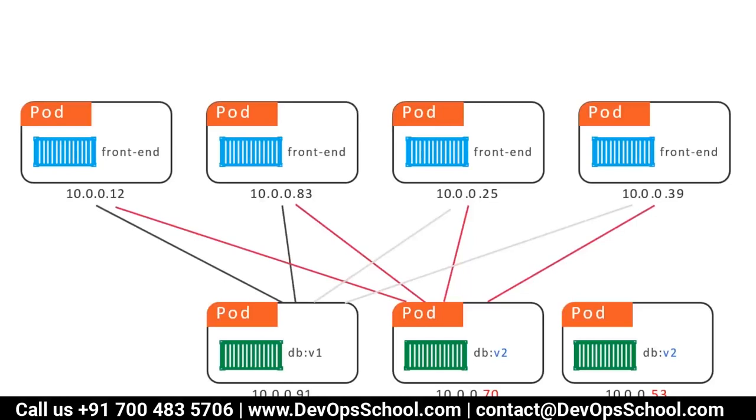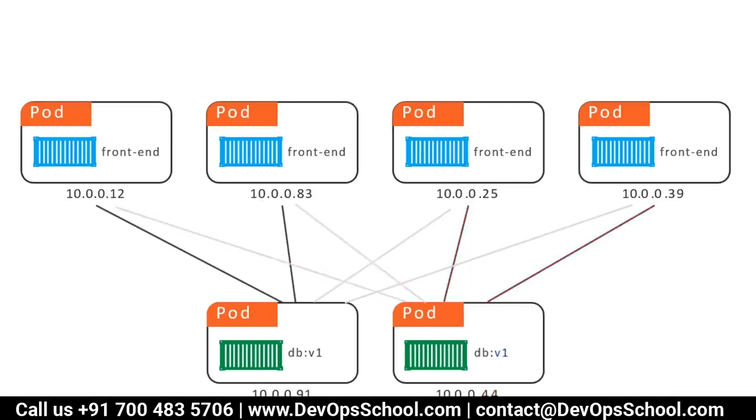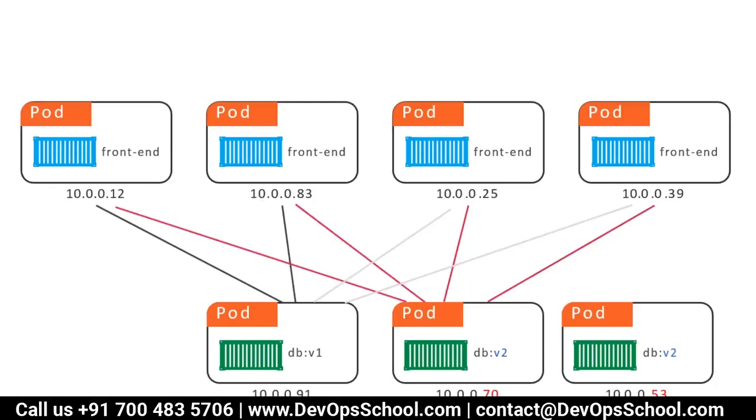No, a load balancer will not solve this problem. You said that, but you said that it's the kube-proxy which cares about the IP addresses of individual pods. So all of them would actually be sending the request to the kube-proxy, which in turn sends the request to these pods.